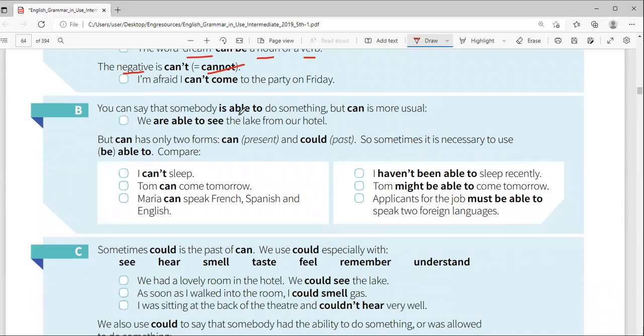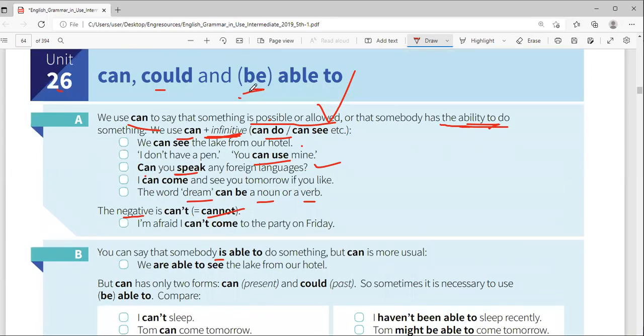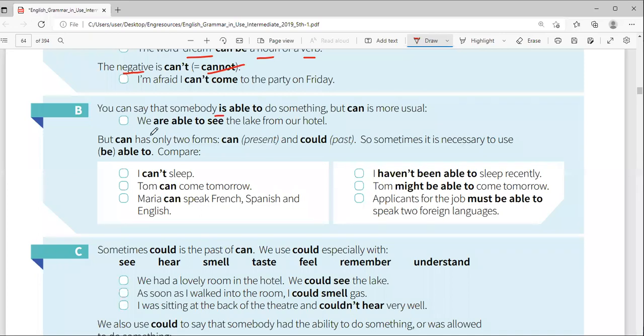You can say that somebody is able to do something, but can is more usual. You see, is able. Was she able to come? We are able to see the lake from a hotel. It's possible. Are you able to see this? Yes, I am able to see, or I can see. But they're saying can is more usual, but I am able to see is still fine. So you can say can, you can say able. They're the same.